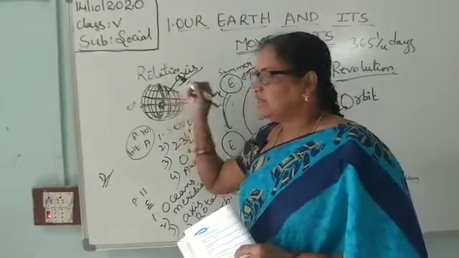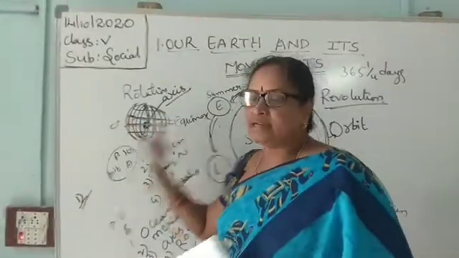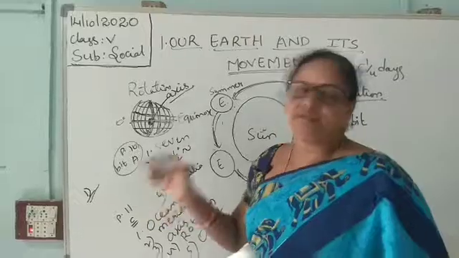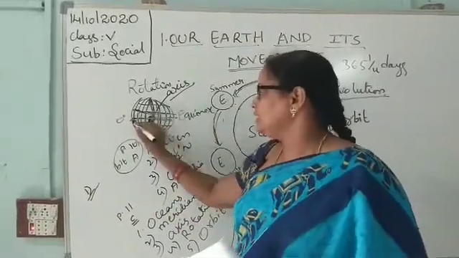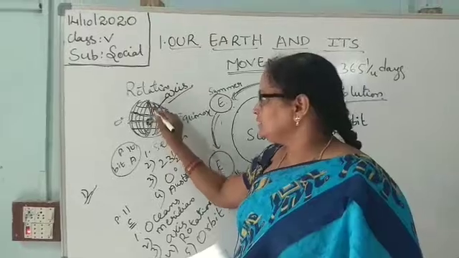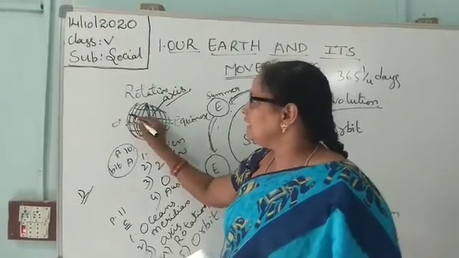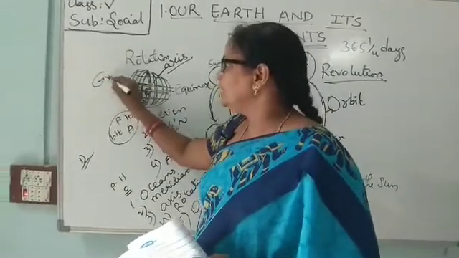When these crisscross, the crisscross network formation of the latitudes and longitudes, when this is going like this, these all are going like this. When they cut each other, they make small boxes. These are called a grid.